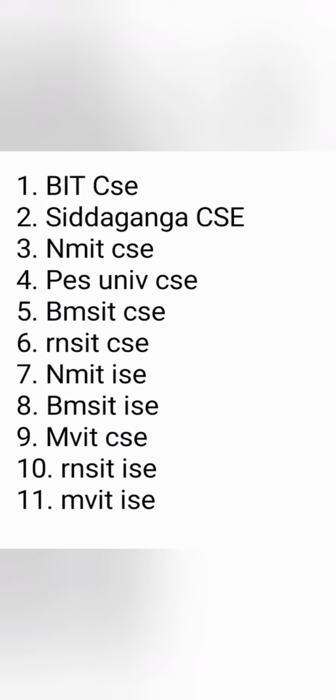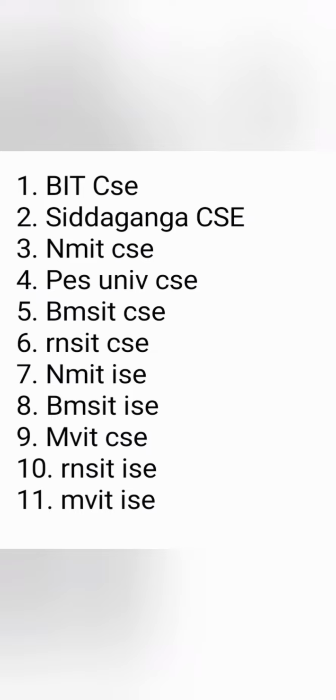The number of seats may increase, or the number of students who are taking colleges through other national exams may increase, or for any reason seats get vacant in the first 3 rounds, or there may be a mop-up round, and you may get more colleges at a later stage, right? So add even BIT CSC and Siddaganga CSC so that you will have more choices. And after MVIT ISC, also add 2-3 more options which are acceptable to you, right? So that it will become a 15-point option entry.